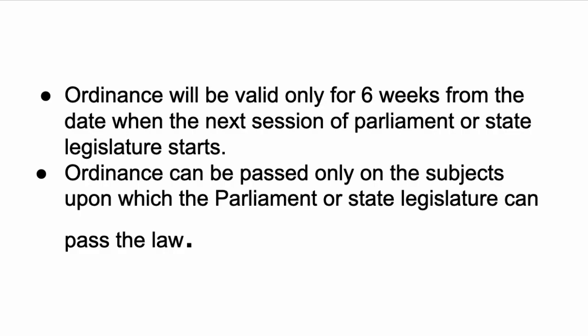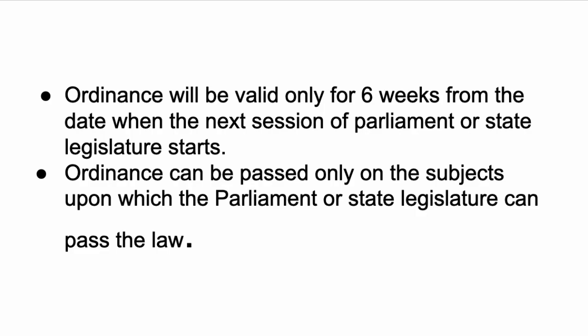That means if the ordinance is passed now and next month the parliament session begins, then the ordinance will be valid only for 6 weeks from the starting of the parliament session. If the parliament session has begun and the ordinance is agreed by both houses of the parliament, then that ordinance will become a permanent law. But when the parliament disapproves the ordinance, then it will lapse.